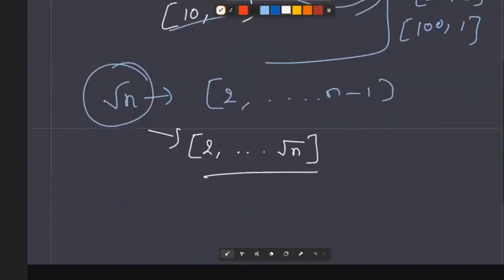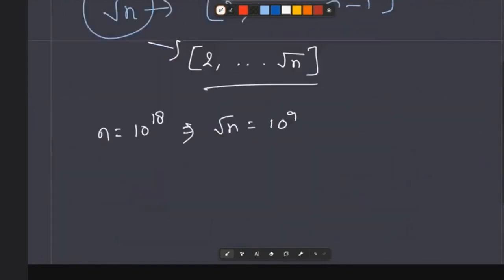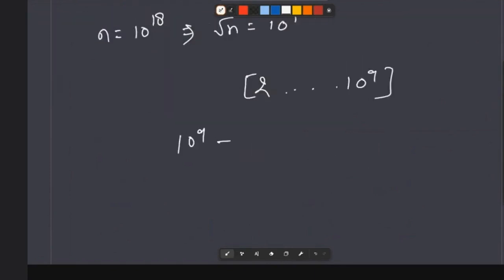So now, for that example, if we consider n equal to 10 power 18, its root n is what? It is 10 power 9. So now we just need to check in the range of 2 to 10 power 9. And as I said, the processor can compute 10 power 9 instructions per second. So how much time will it take? 1 second. So just using some mathematical trick, which is nothing but a part of algorithms, we can reduce our time from 200 days to 1 second.